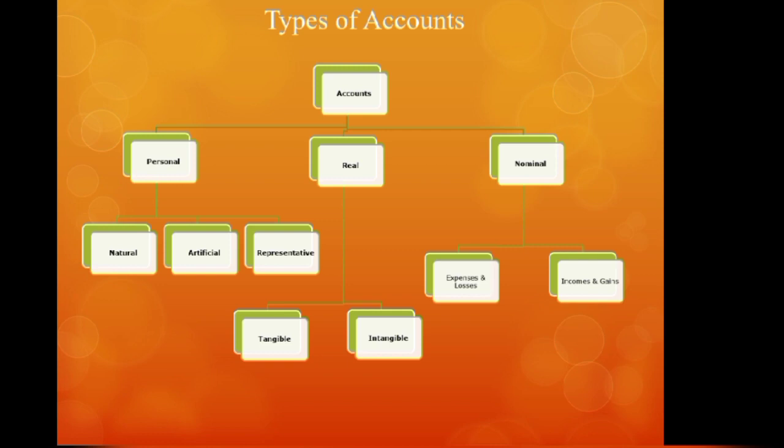Real accounts are the accounts related to the properties and assets of the business, and nominal accounts are the accounts related to the expenses and losses, incomes and gains of the business. So again, personal accounts can be classified into three categories: natural personal account, artificial personal account and representative personal account.